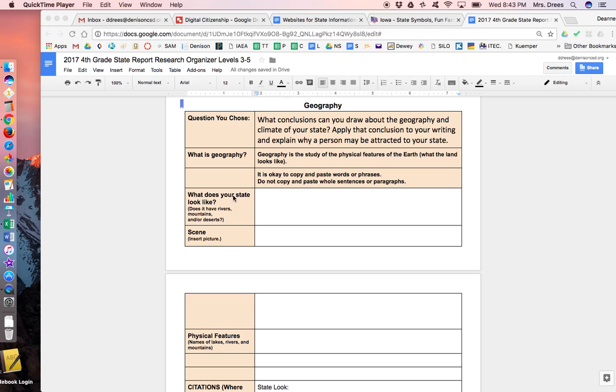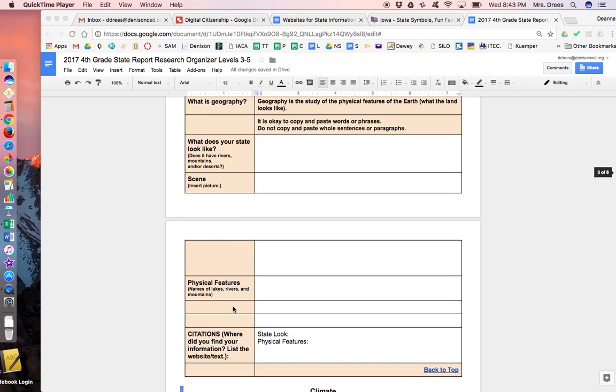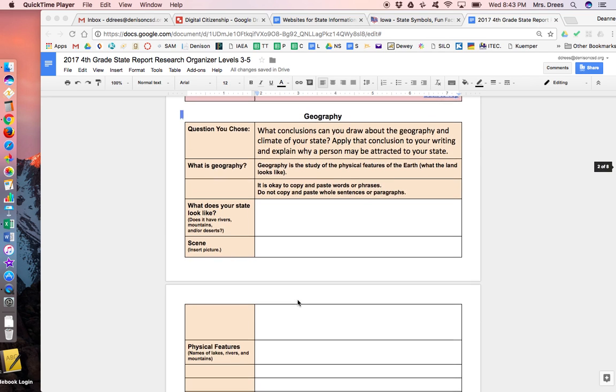We need to find, what does your state look like? Does it have rivers, mountains, or deserts? Put a scene. Insert a picture of what your state looks like. Physical features. Does it have lakes, rivers, and mountains? You need to name them and then cite your source.